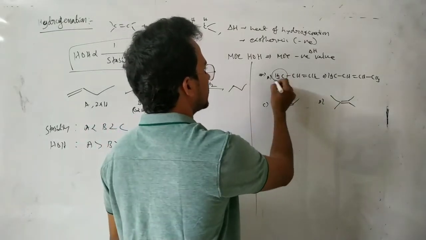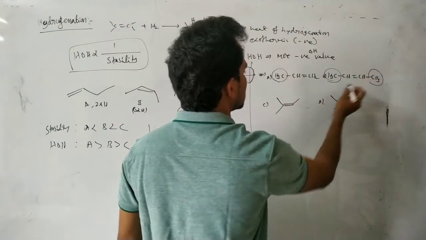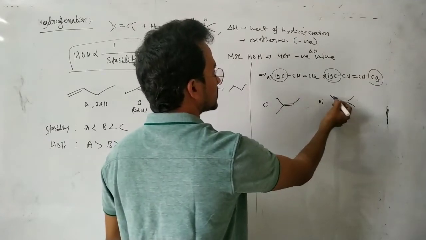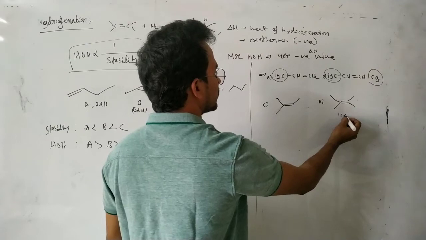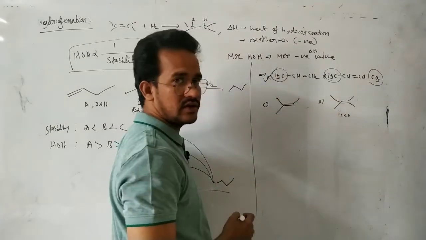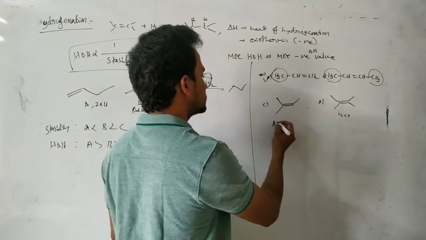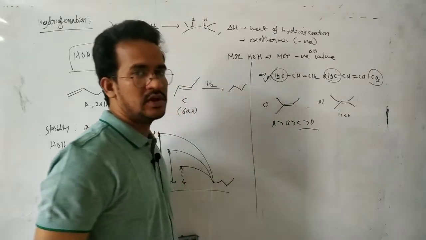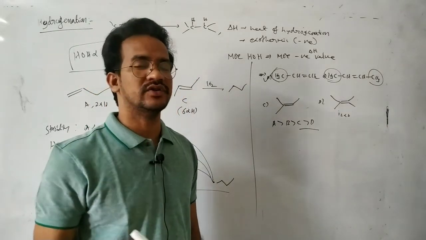So here in this case there are only 3 alpha hydrogens, here 6 alpha hydrogens, here 9 alpha hydrogens, and for this one 12 alpha hydrogens. More stable means least heat of hydrogenation. A has the higher heat of hydrogenation. Now here A is greater than B, greater than C, greater than D, because D is more stable, so it has the least heat of hydrogenation.